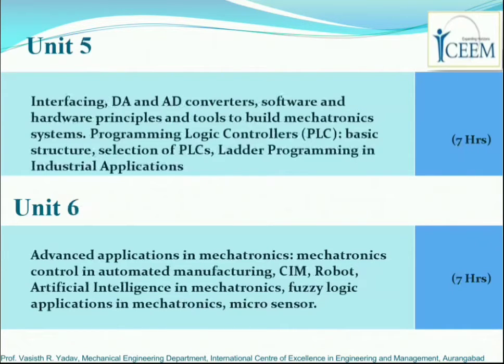Moving forward, in unit number 5 we will study digital to analog and analog to digital converters. We will study different converters, software and hardware principles, we will introduce programmable logic controllers, study some programming of these PLCs and some industrial applications.